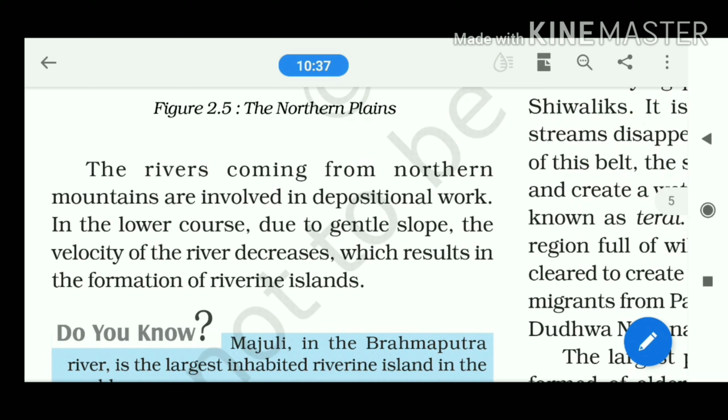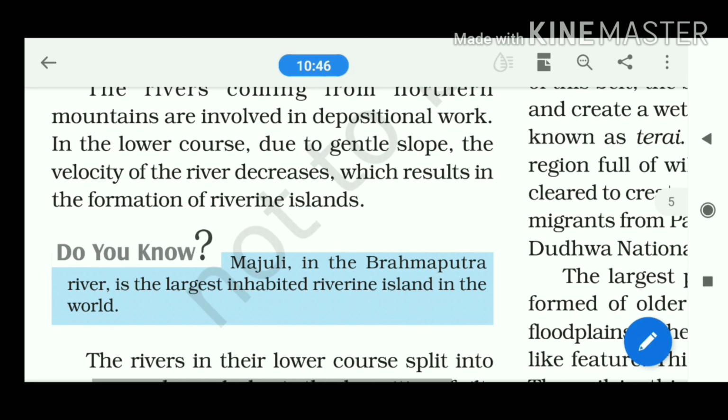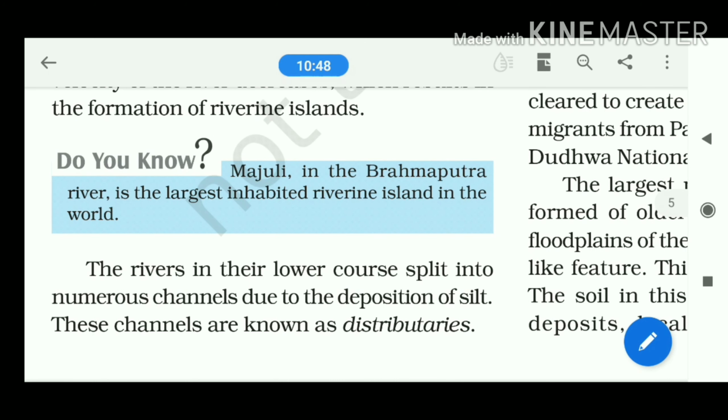The rivers coming from the northern mountains are involved in depositional work in the lower course. Due to the gentle slope, the velocity of the river decreases, which results in the formation of riverine islands. Note this one: the rivers in the lower course split into numerous channels due to the deposition of silt. These channels are known as the distributaries.